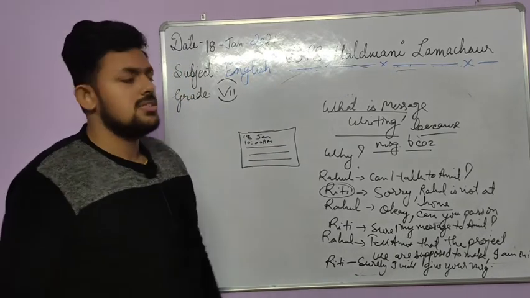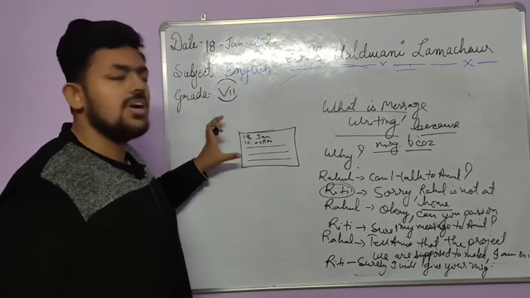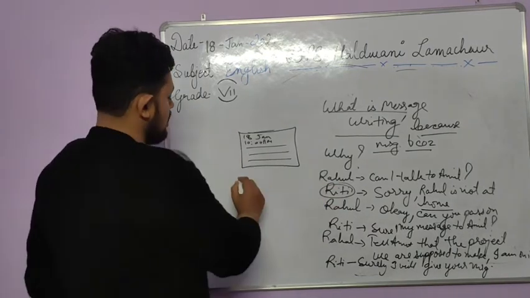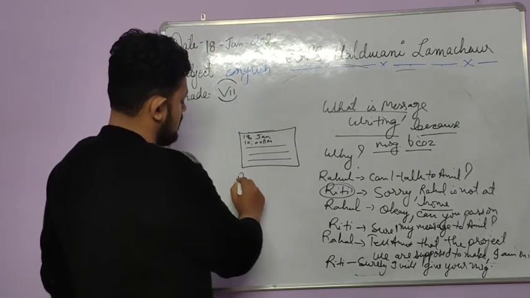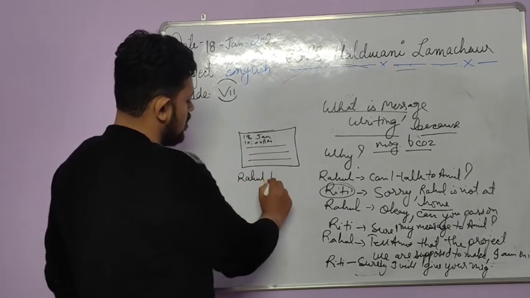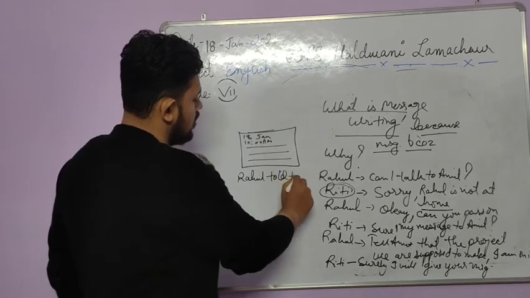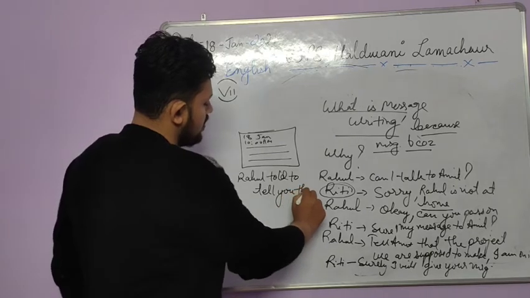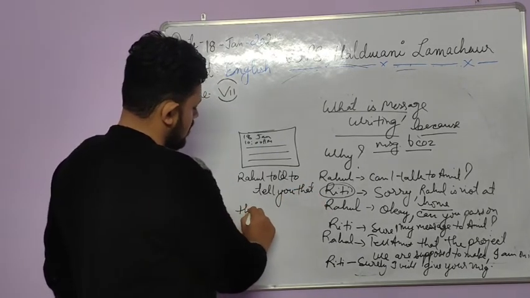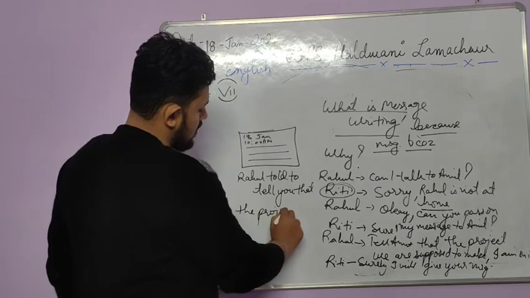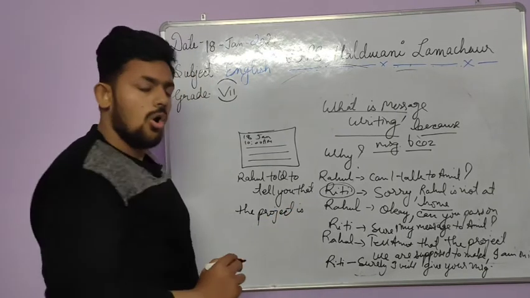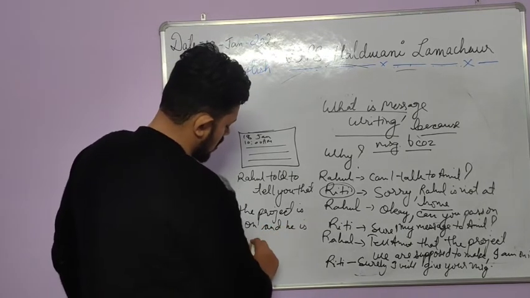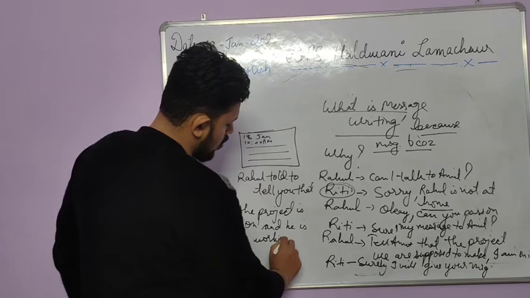Now, what can come in the message? You will make a box and you will write like this. So what can come in the message? Okay. Rahul told me to tell you that the project is on and he is working over it.